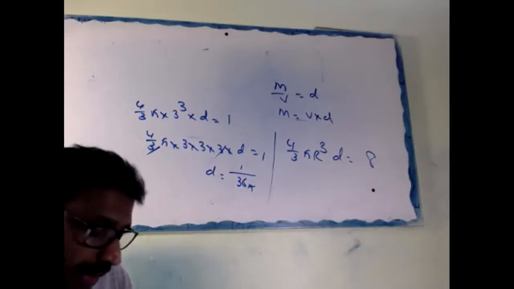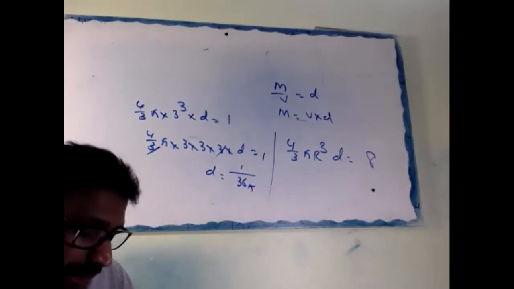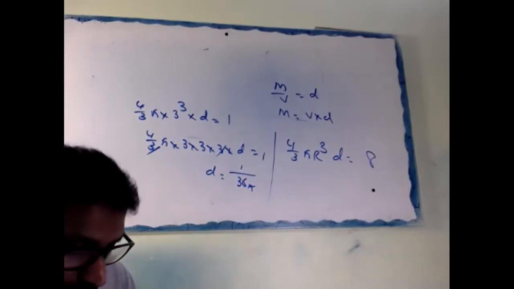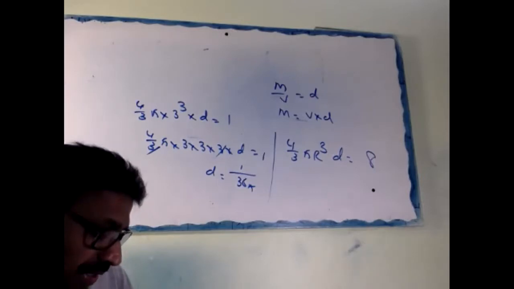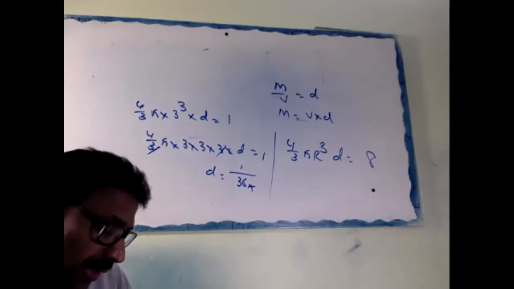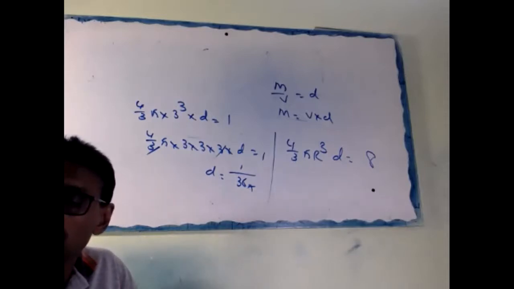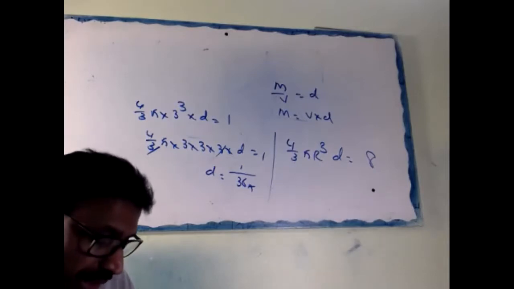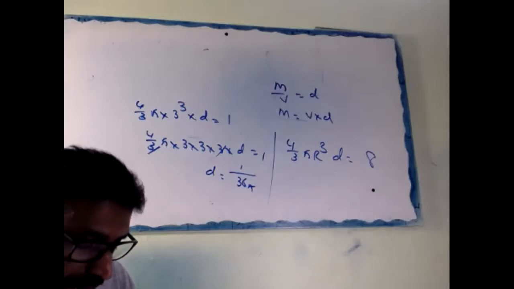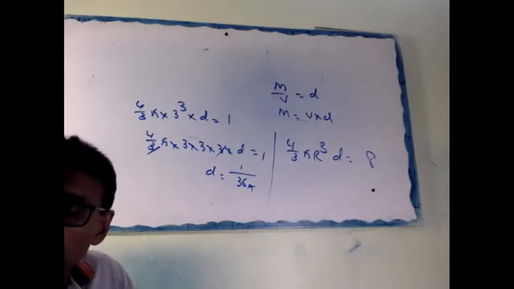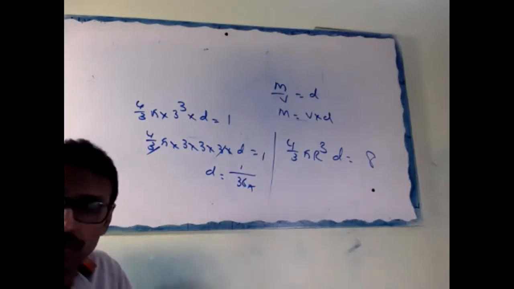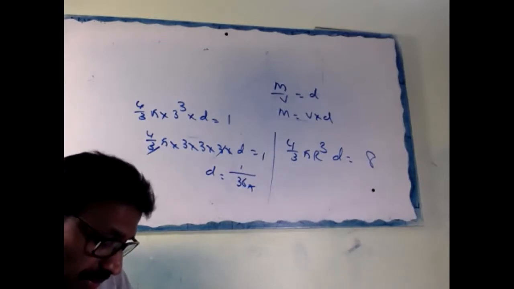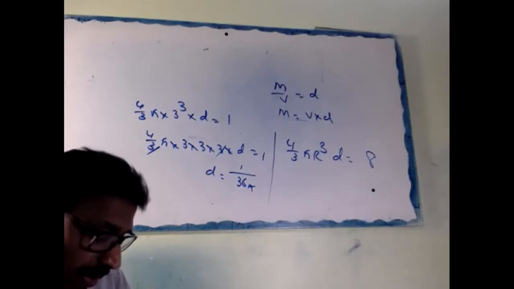Okay, question again. How many shots, each having diameter 3 centimeter, can be made from a cuboidal lead solid of dimensions 9 centimeter, 11 centimeter, 12 centimeter? What will we do? How do you find out? Volume of the lead divided by volume of the sphere.